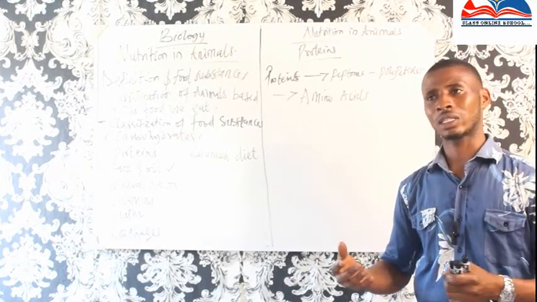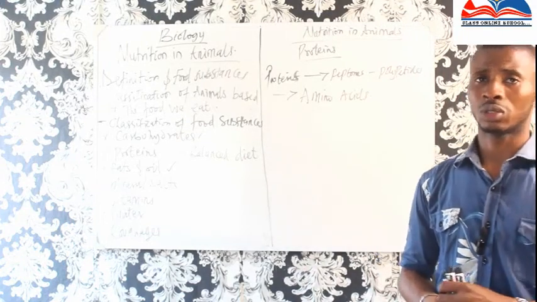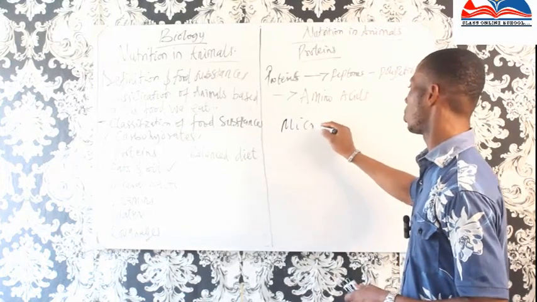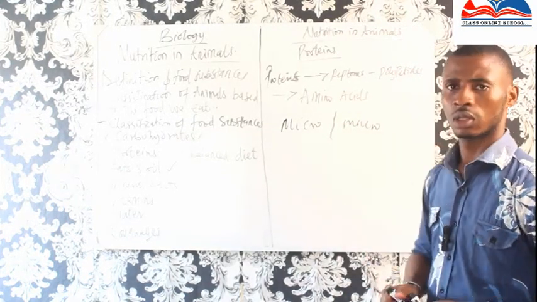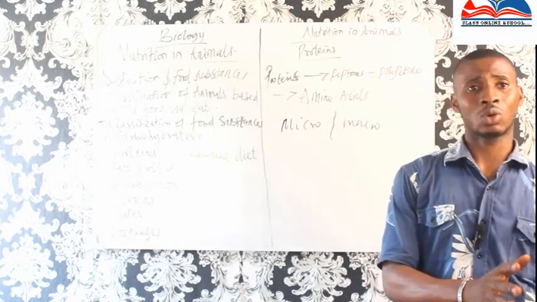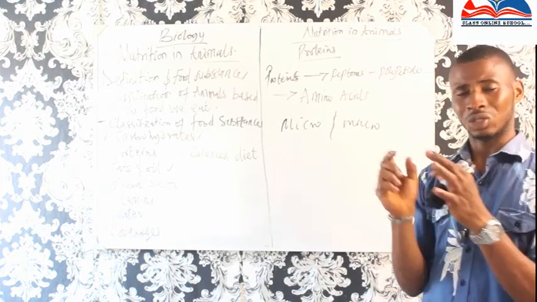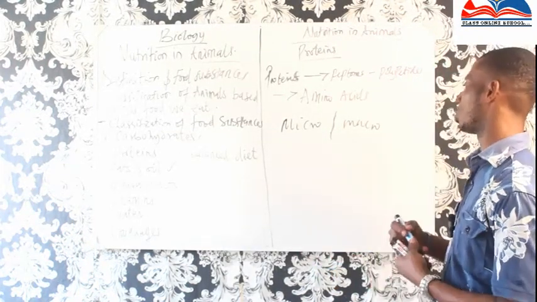Most of them are required in little amounts, some are required in larger amounts. That's why we have micro and macro. These minerals, some are micro, some are macro. Some are needed as trace elements, some are needed in big quantities. Example, we have calcium.